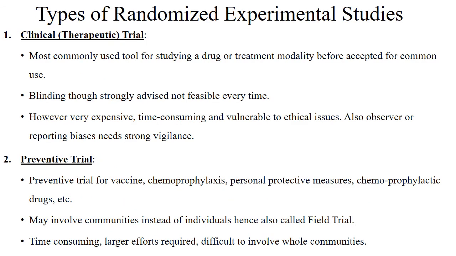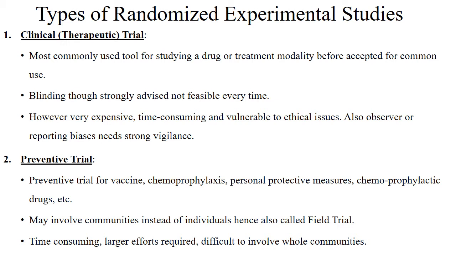Types of randomized controlled trials. First is the clinical trial. This is very common, and many times used interchangeably with randomized control trial. This is used for drugs or any therapeutic treatment or surgery, such modalities. If we want to compare the newer treatment with the old treatment, we have to undergo a clinical trial.